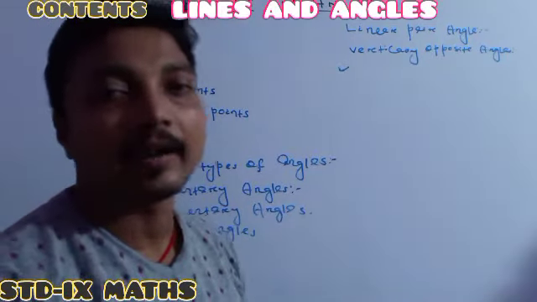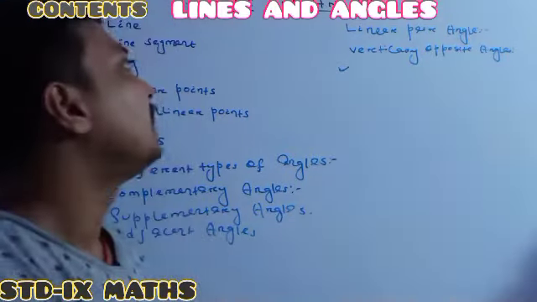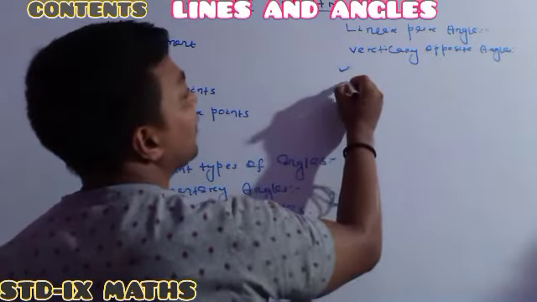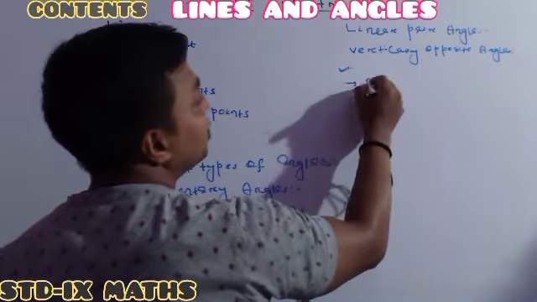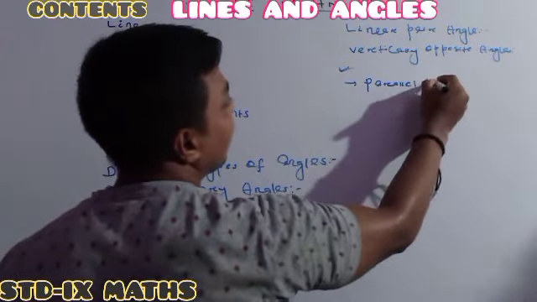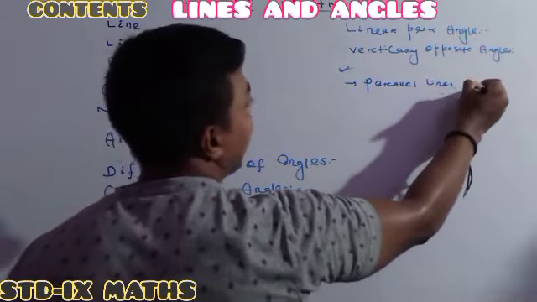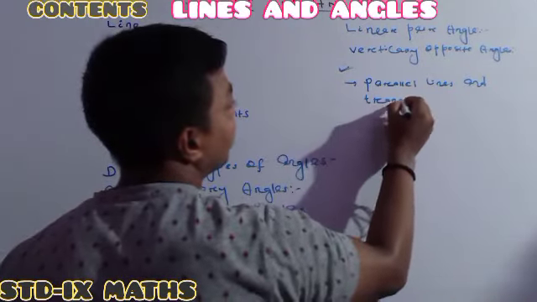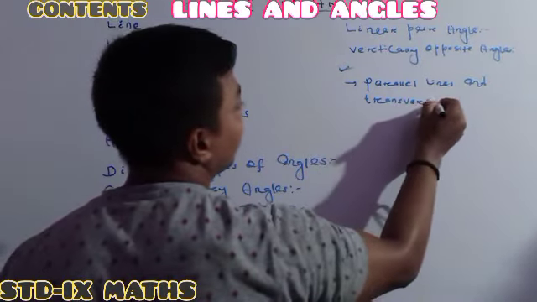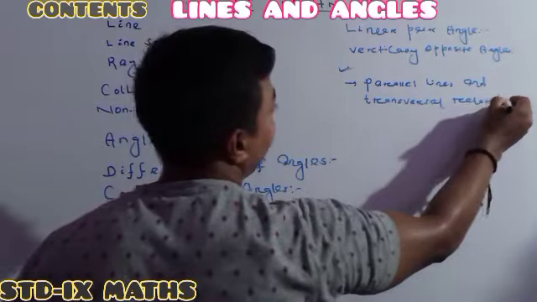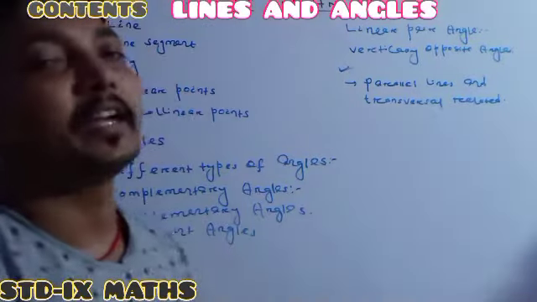And here there is a theorem regarding vertically opposite angles which is also to be taught. Understood? Then you just have to remember, next we will discuss parallel lines and transversal, and a few related theorems are also to be taught.